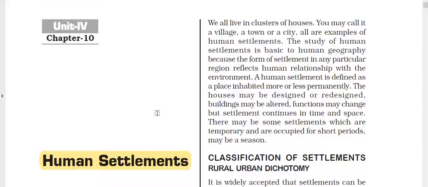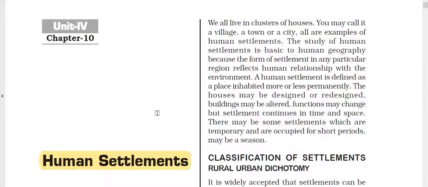Okay, I hope आपको ये चीज क्लियर हो गई हो. ह्यूमन सेटलमेंट जो 10th नंबर चैप्टर है, चैप्टर नंबर 10, इसमें हम पढ़ेंगे अबाउट द क्लासिफिकेशन ऑफ रूरल एज वेल एज द अर्बन सेंटर्स. What are the different patterns or the shapes of rural settlements? Then what are the problems with the rural settlements, and what are the problems with urban settlements? So all will come under this.